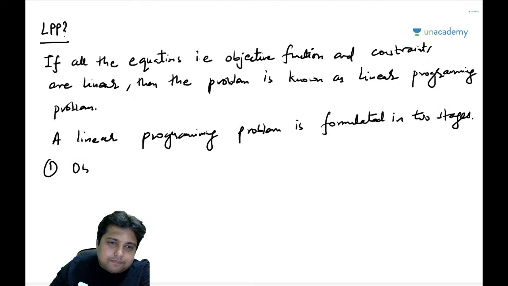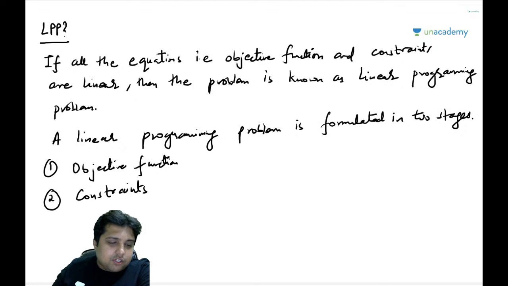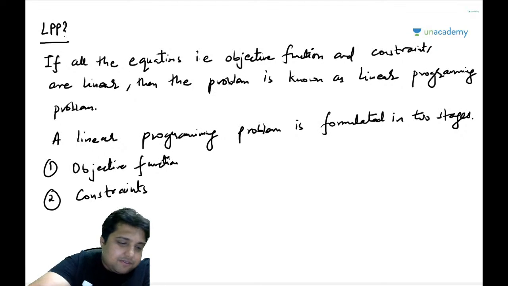Number one, objective function. Number two, constraints. Number one is objective function, number two is constraints.